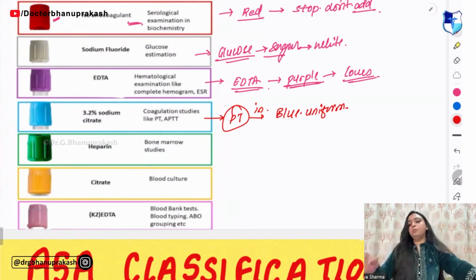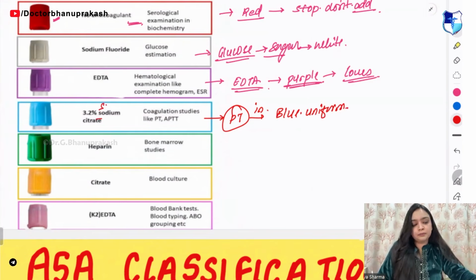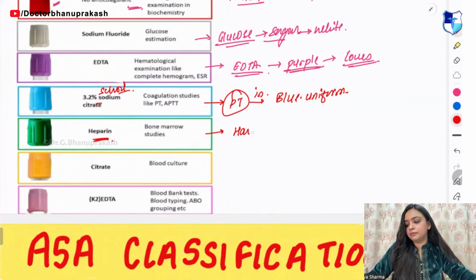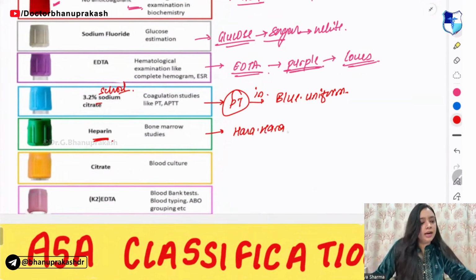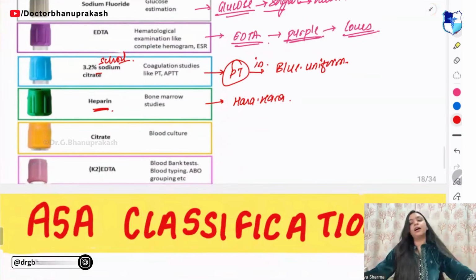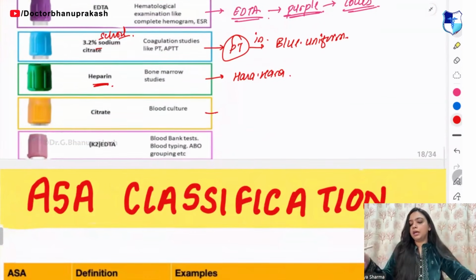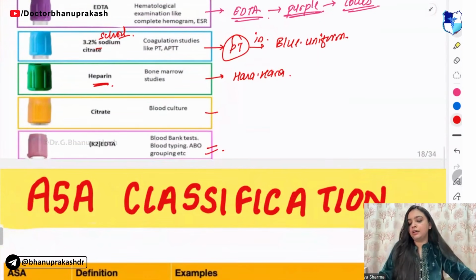Okay. So blue one is for the sodium citrate. Next, heparin. So remember, heparin is hara hara. Hara hara is heparin. Then you have citrate that is used for the blood culture and EDTA, right?